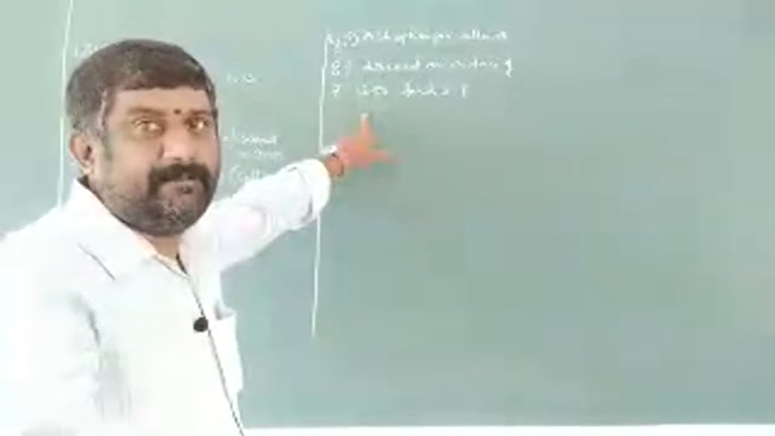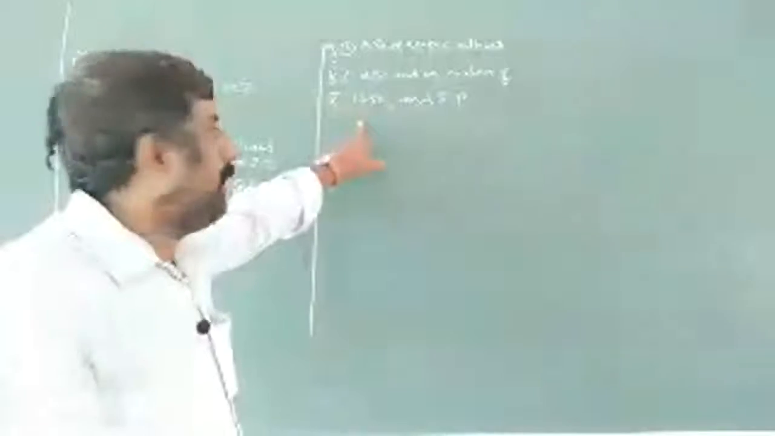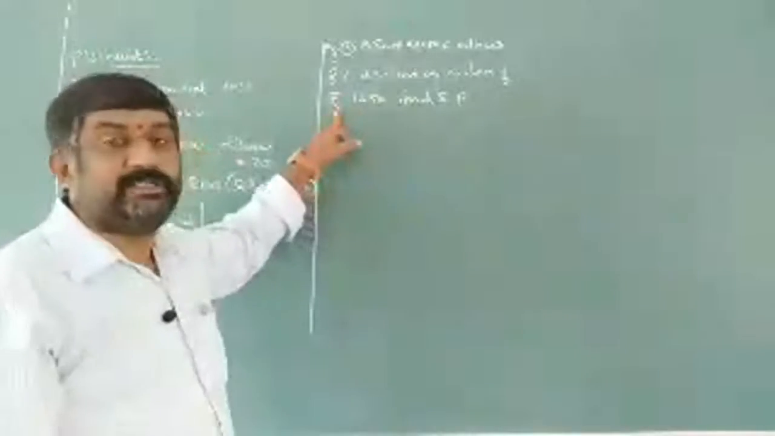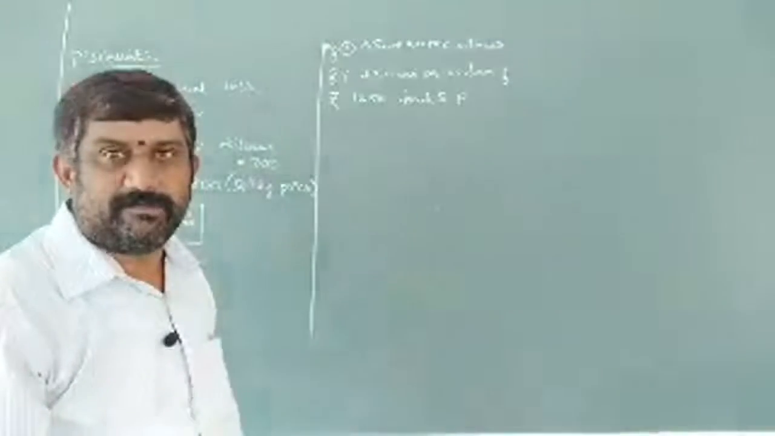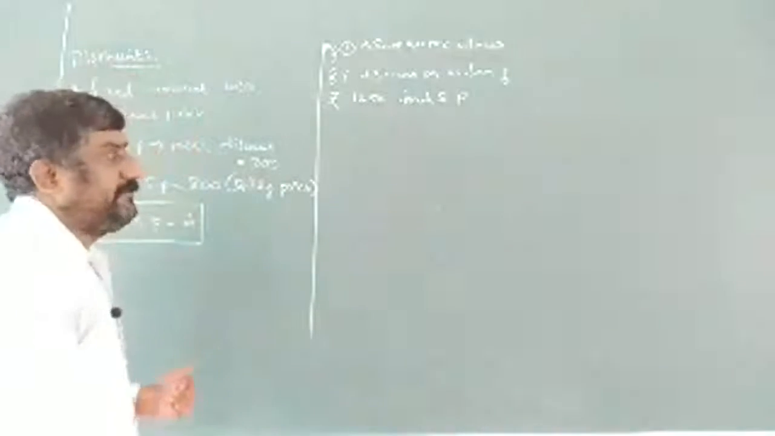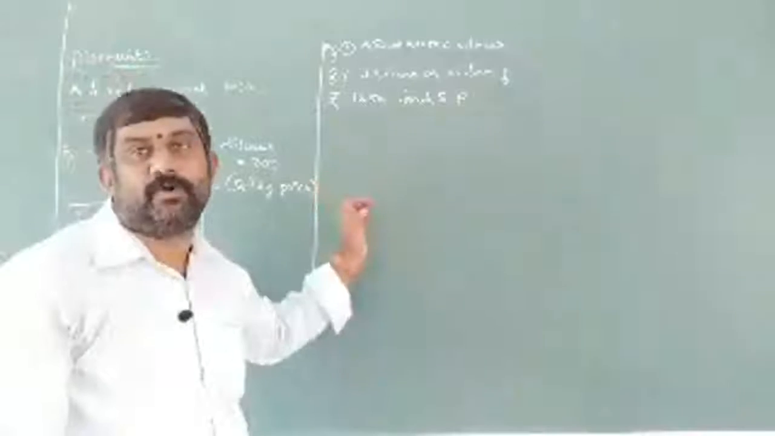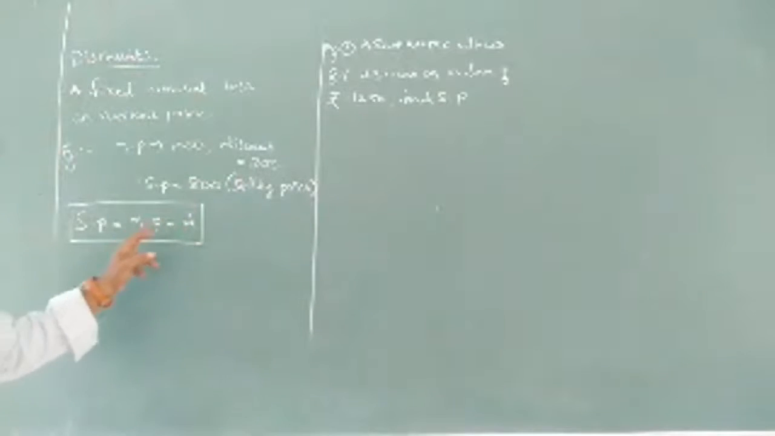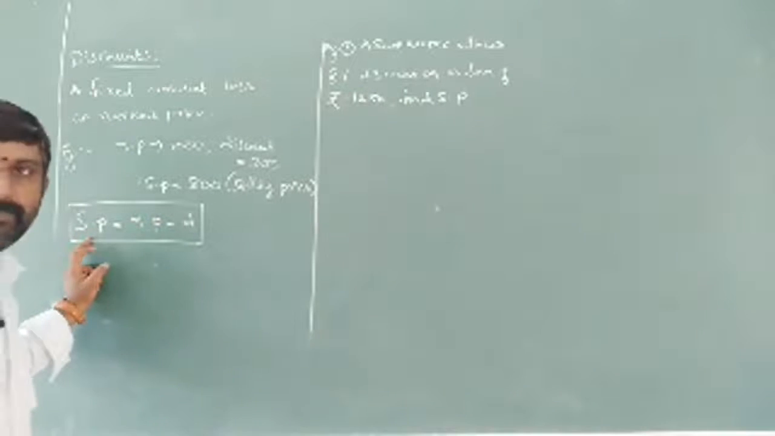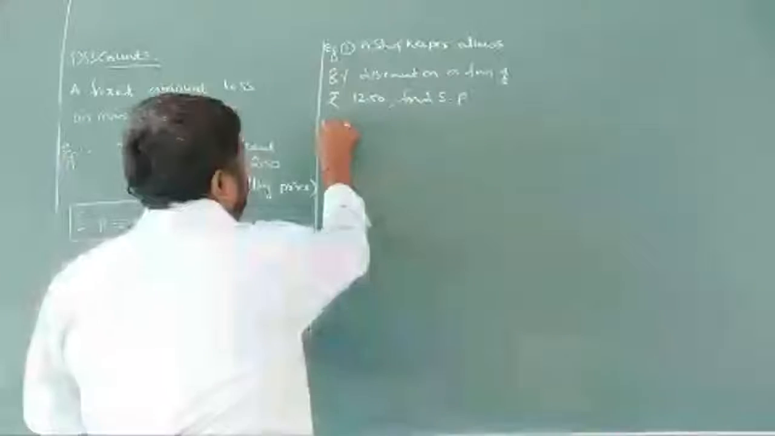A shopkeeper allows 8% discount on a fan. The fan costs rupees 1250. Then find the selling price. How are we going to find it? First of all, what do we have to find? We need to find the discount amount here, and after getting the discount amount, we have to subtract it from the marked price, then we'll get the selling price here.